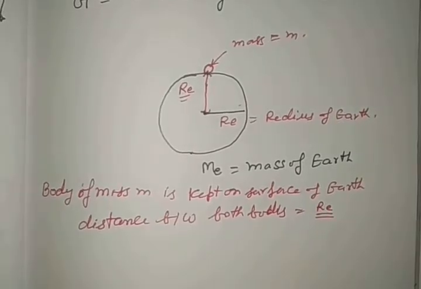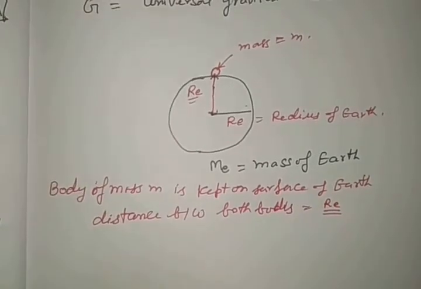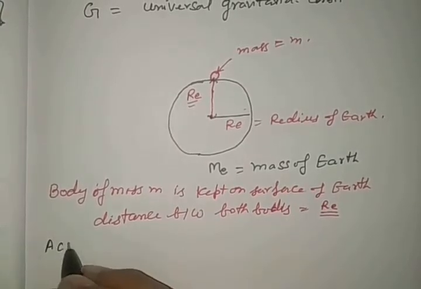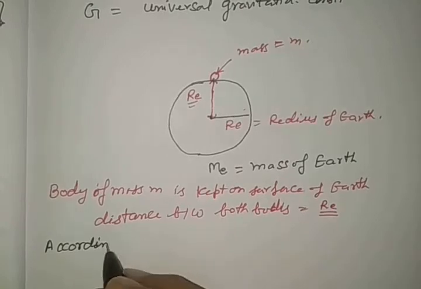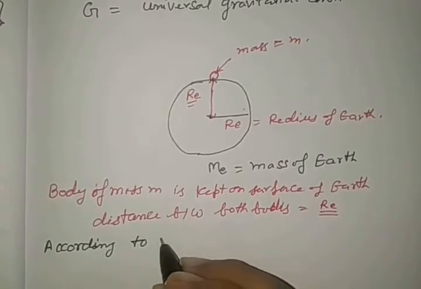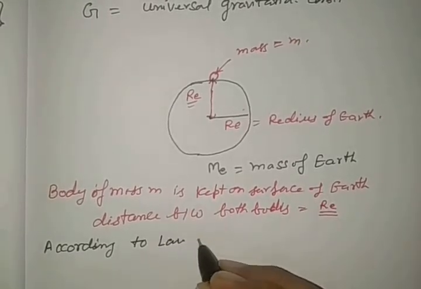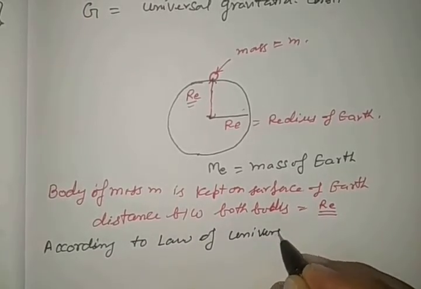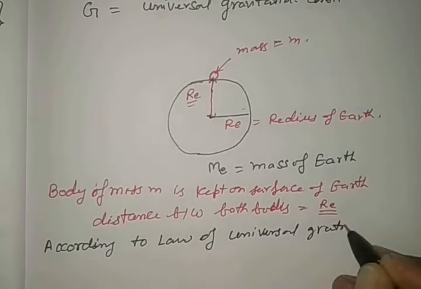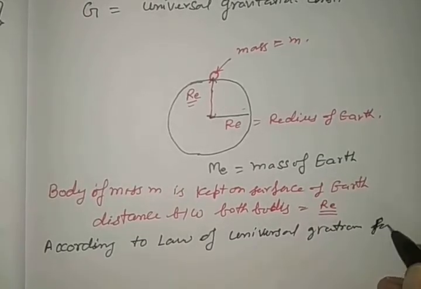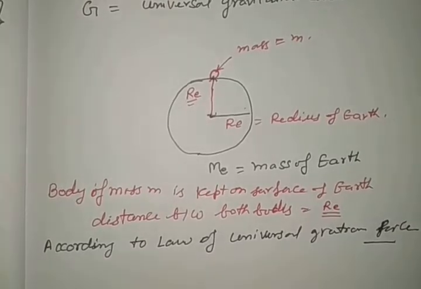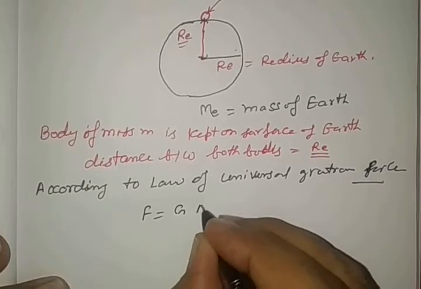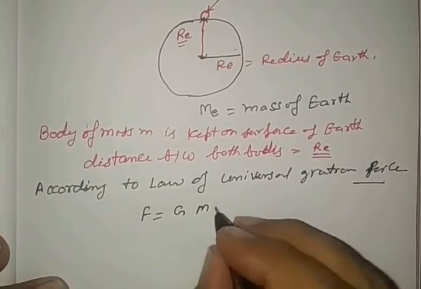Now, according to the law of universal gravitation, the force acting between two bodies is given by F is equal to capital G m1 m2 by r square.